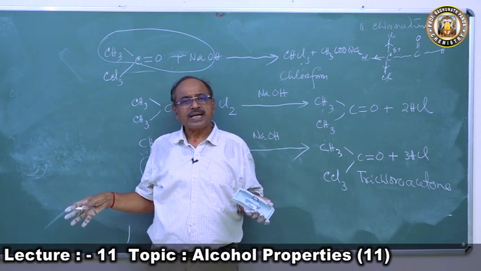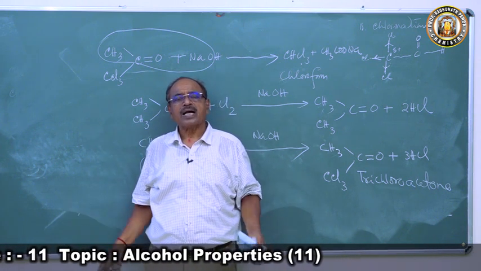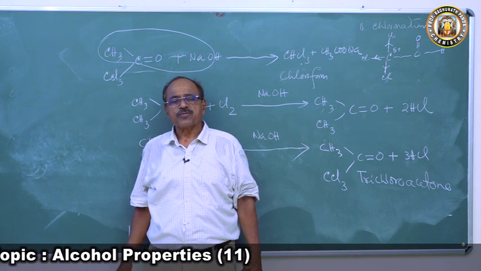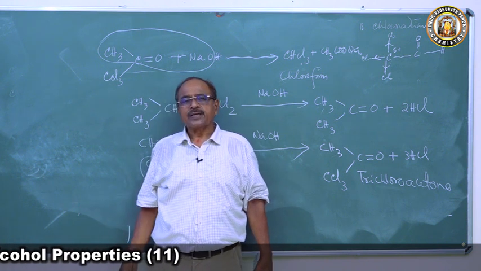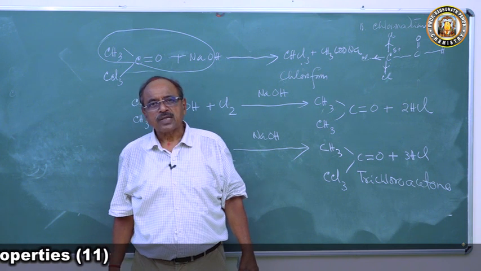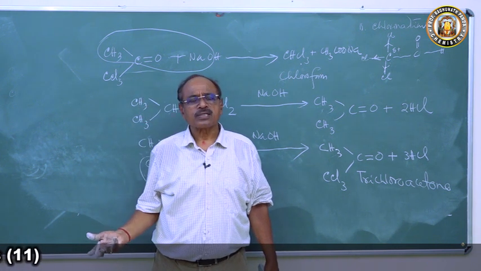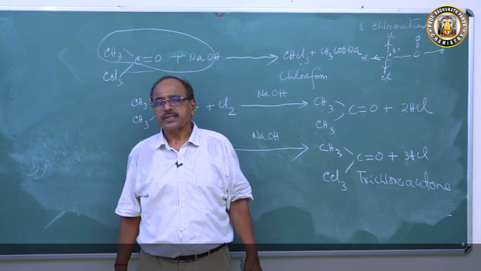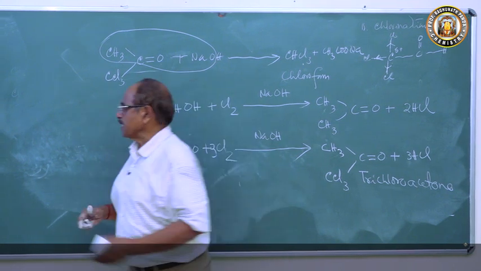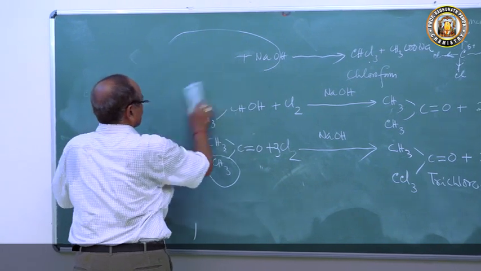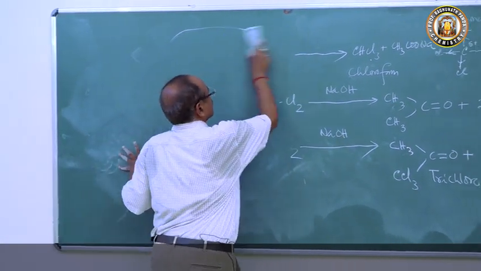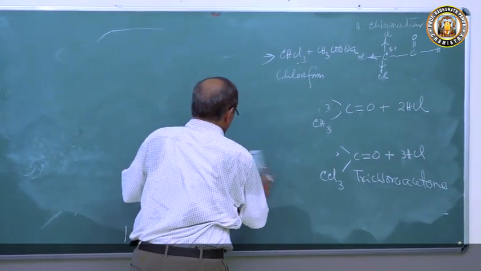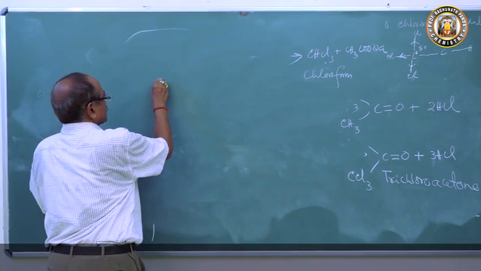So instead of sodium hydroxide, they may ask the question, what happens when acetone is treated with chlorine in presence of an alkali? There you have the option of sodium hydroxide, potassium hydroxide, calcium hydroxide, whatever you take, and write the reaction. And what about tertiary alcohol? Tertiary alcohol will not form this reaction. It is not susceptible to oxidation. Why?